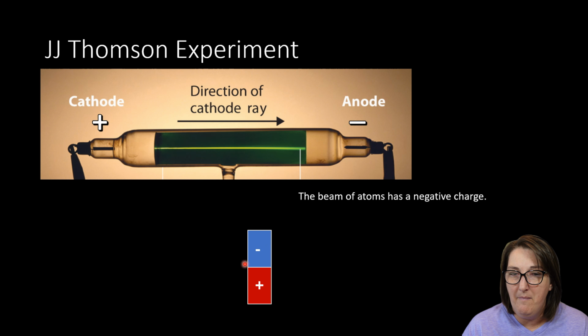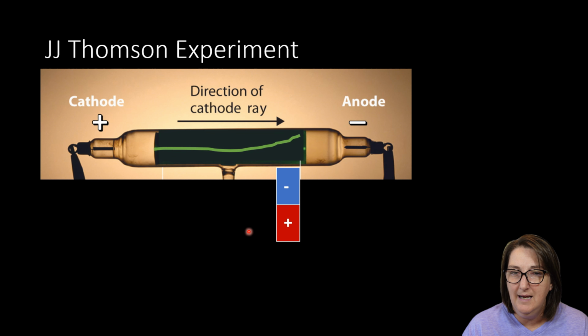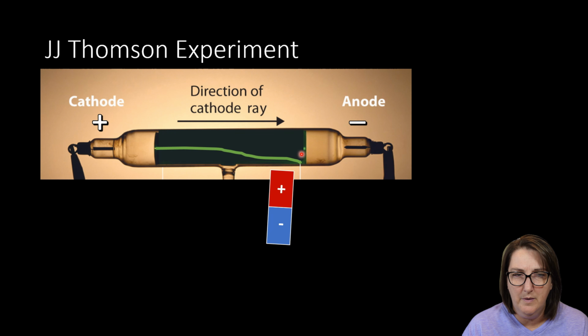So if I take a magnet and start putting a magnet towards this little line, what would I predict would happen? So he put the negative part of the magnet up to the line, and it repelled it. It pushed it away. And he thought, that's interesting. So he turns it around, and the positive side attracted it. So what did he get from this experiment?